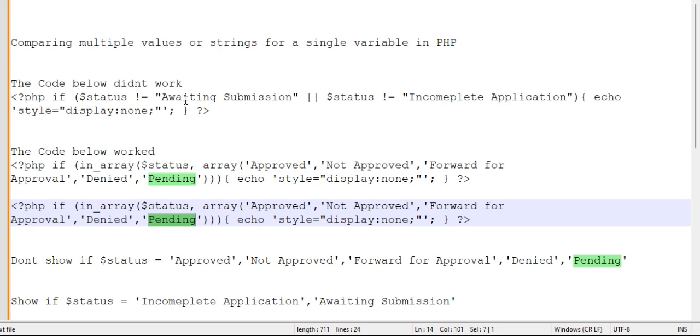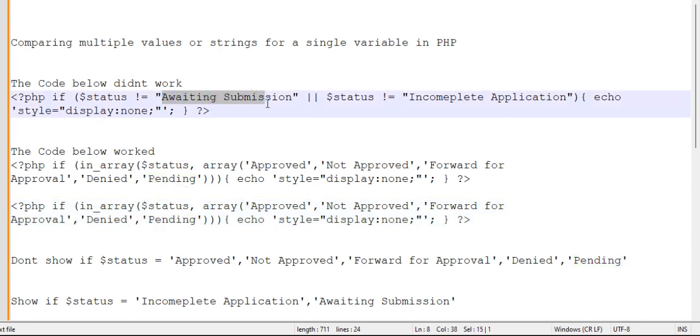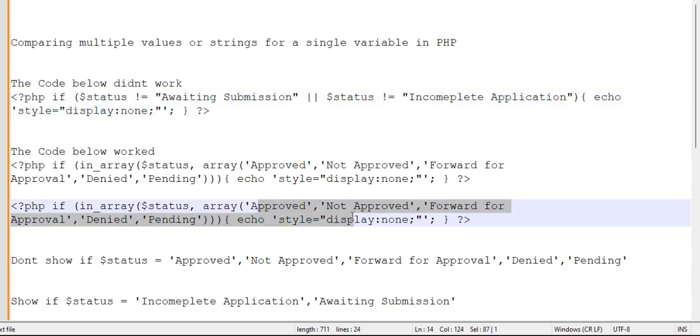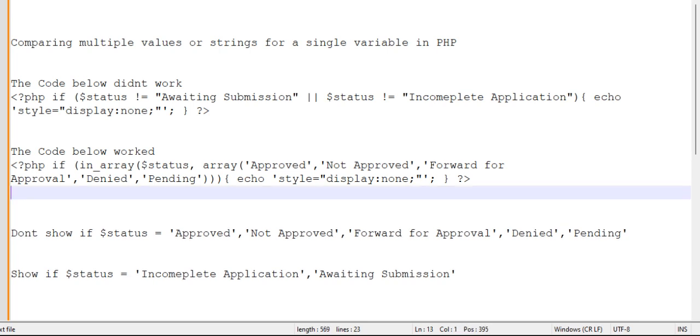Now, but if status is equal to this or this, you don't have this here because this is what the array is checking. If any of this is equal to true, the div will not show. So what am I saying here?